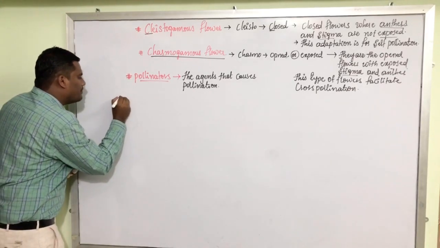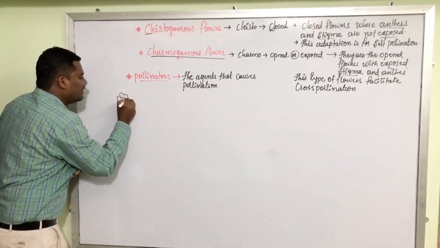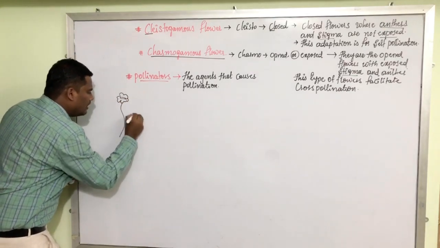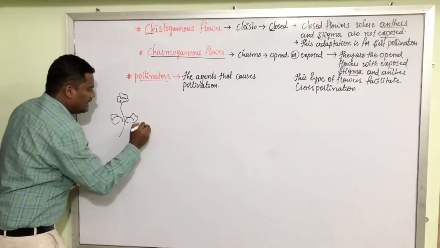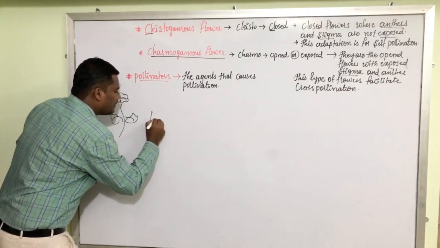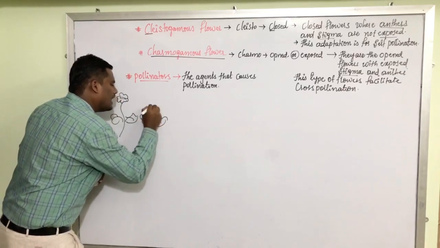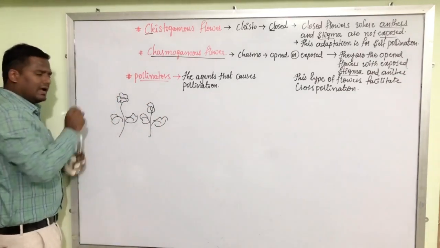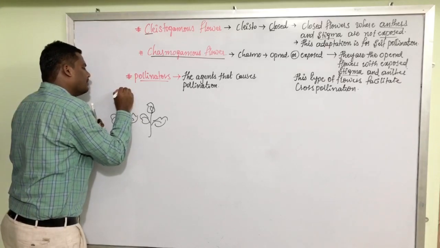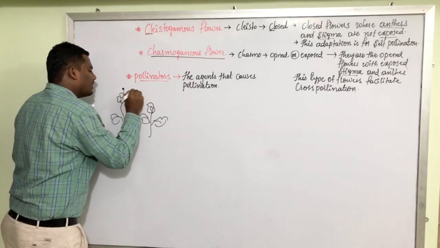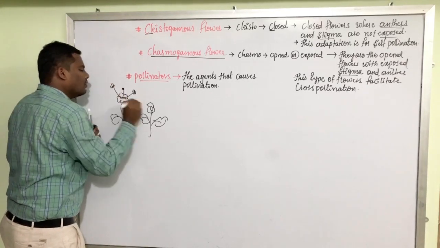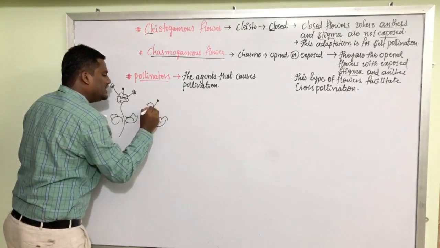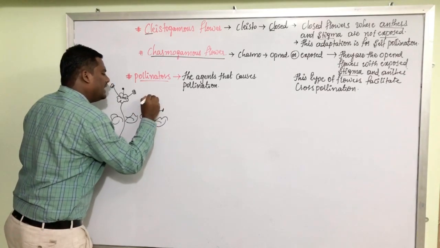Here we have a beautiful flower located on a plant. Here we have another plant, and it also has a beautiful flower. In this flower we have the stigma. Here we have the anthers, and we know where these pollen grains are located.